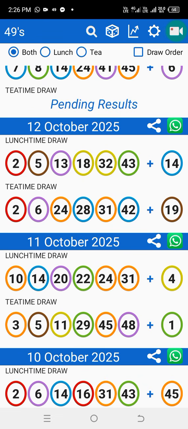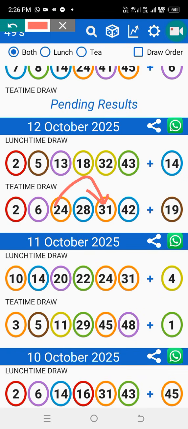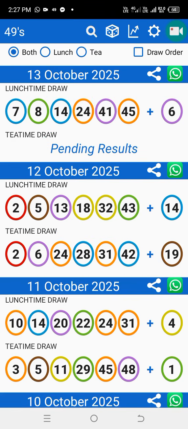Alright, so let's say, for example, tea time. This when you do minus, it's 7. 7 is sitting there on today's lunch, right? When you do minus here, it gave me 14. 14 is sitting there on lunch, right? So that is how it is. And on lunch here, it's giving me 14. 14 is sitting here. So yeah, that is how also you can do it.